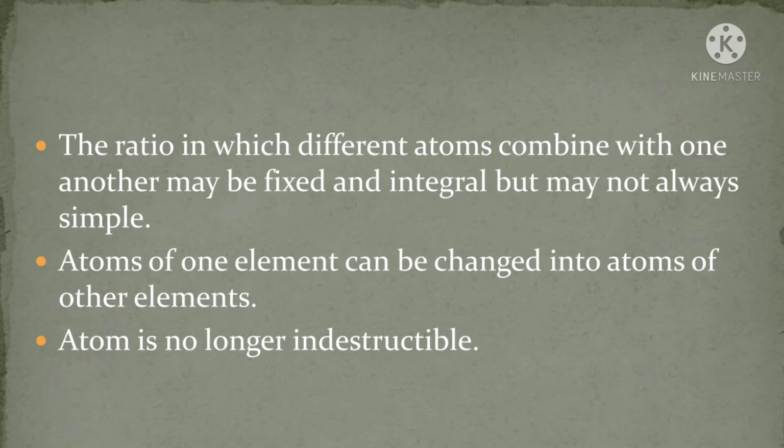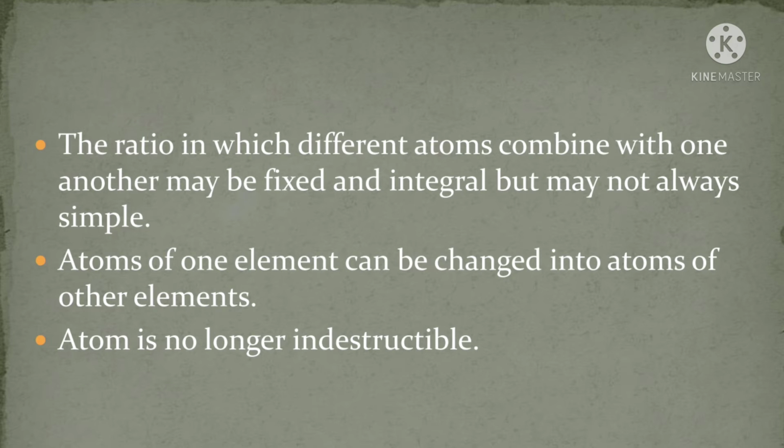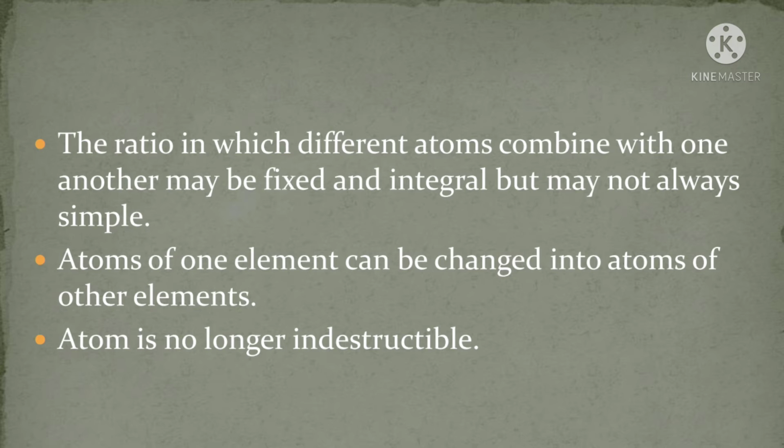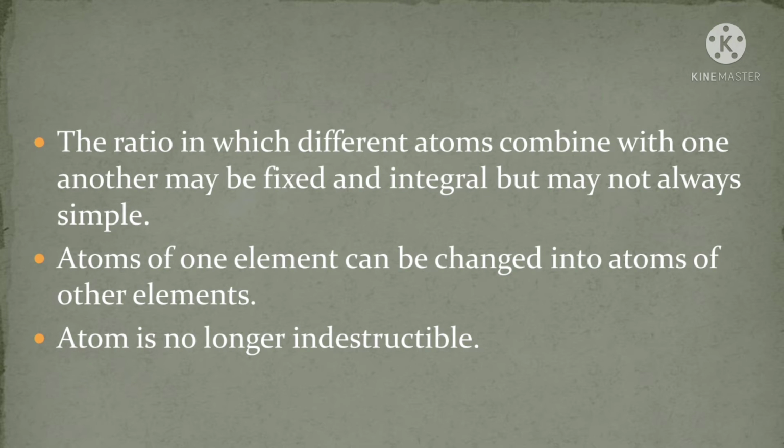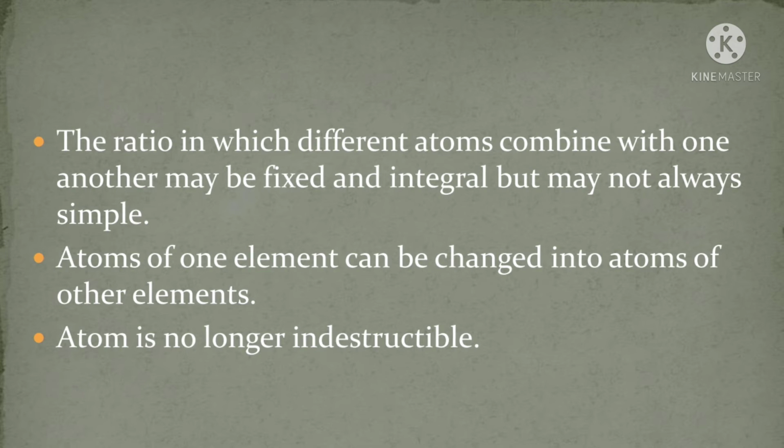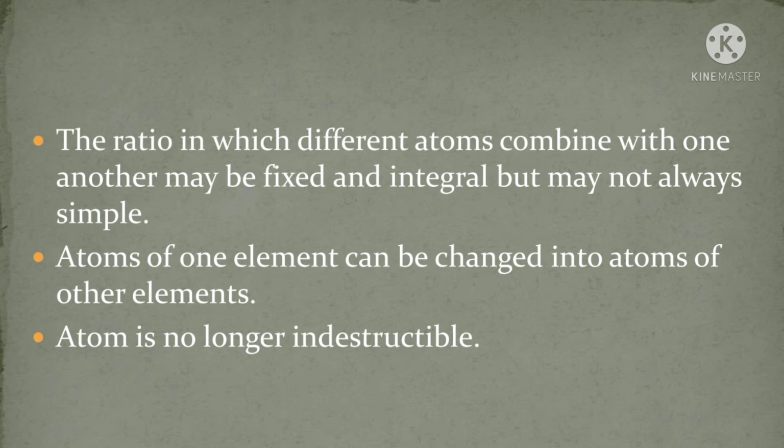Next one is, the ratio in which different atoms combine with one another may be fixed and integral but may not always be simple. Like in the sugar molecule, the formula is C12H22O11. Here the ratio between them is 12:22:11, which is not at all simple.